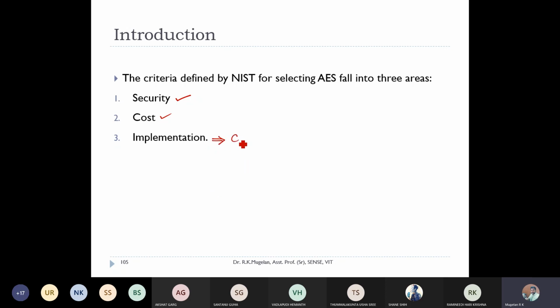That is, how compatible your AES algorithm is compared to existing algorithms, backward compatibility, as well as scaling. Even if you give me huge blocks of data, my algorithm should be able to implement its security over that plain text in an efficient way, both cost efficient as well as computationally efficient. So keeping these three entities in mind, they have designed this AES algorithm.